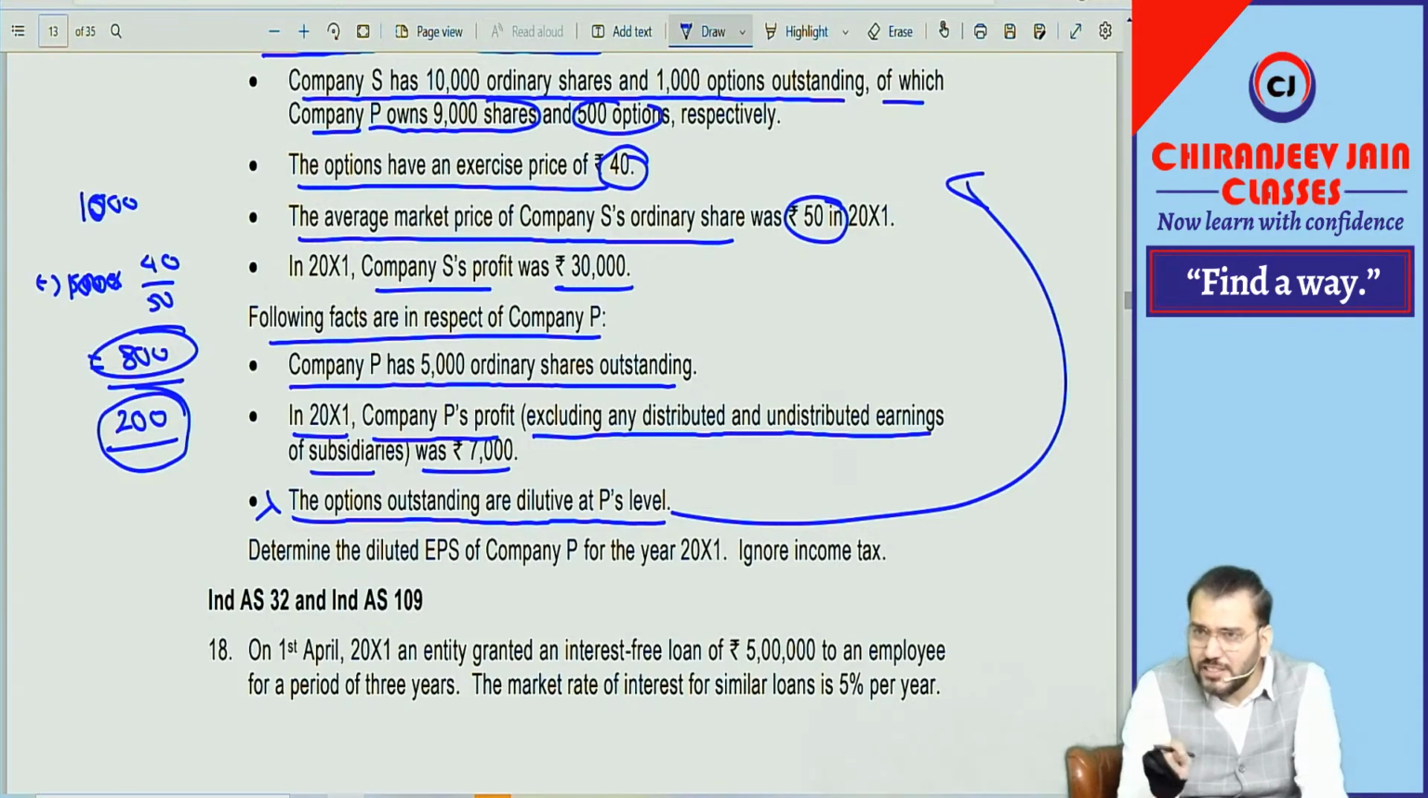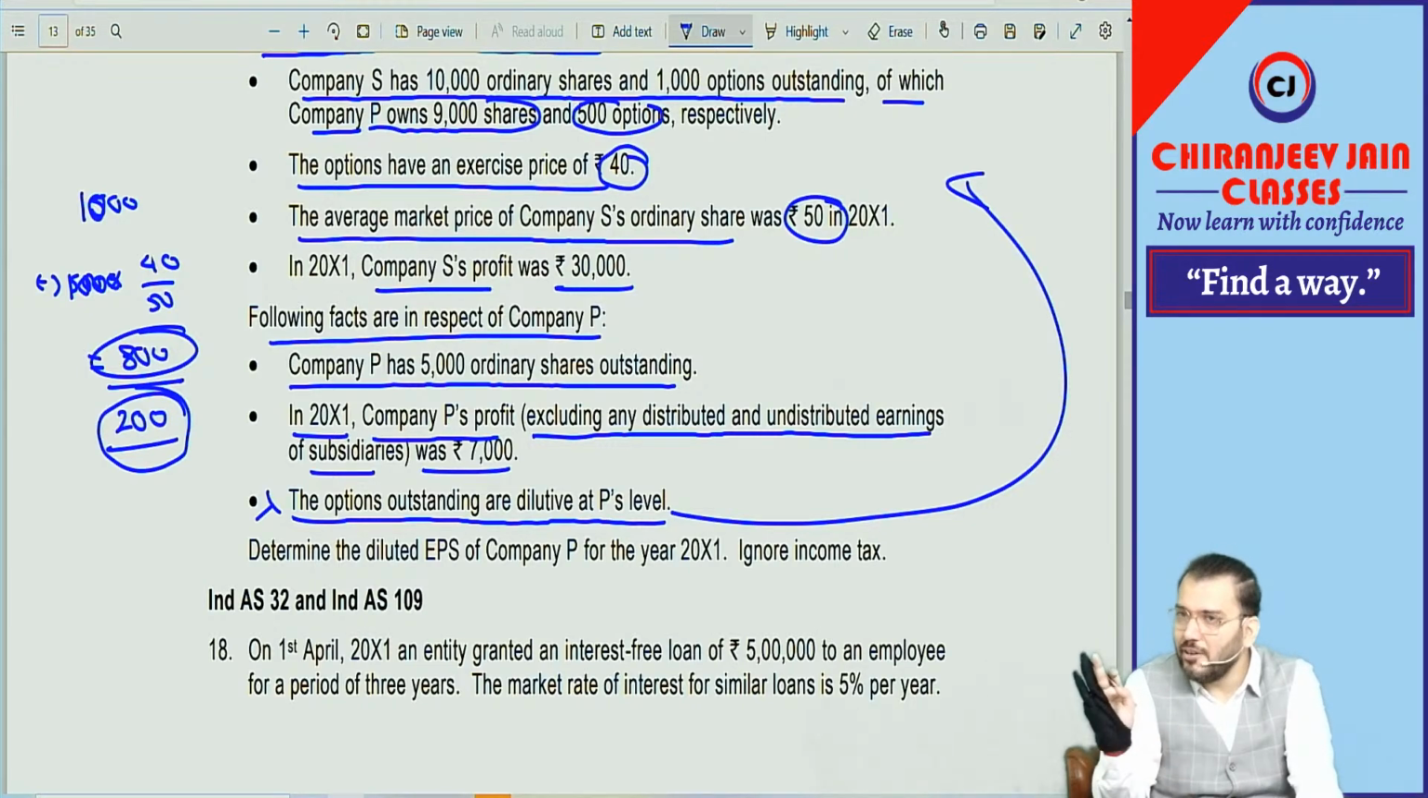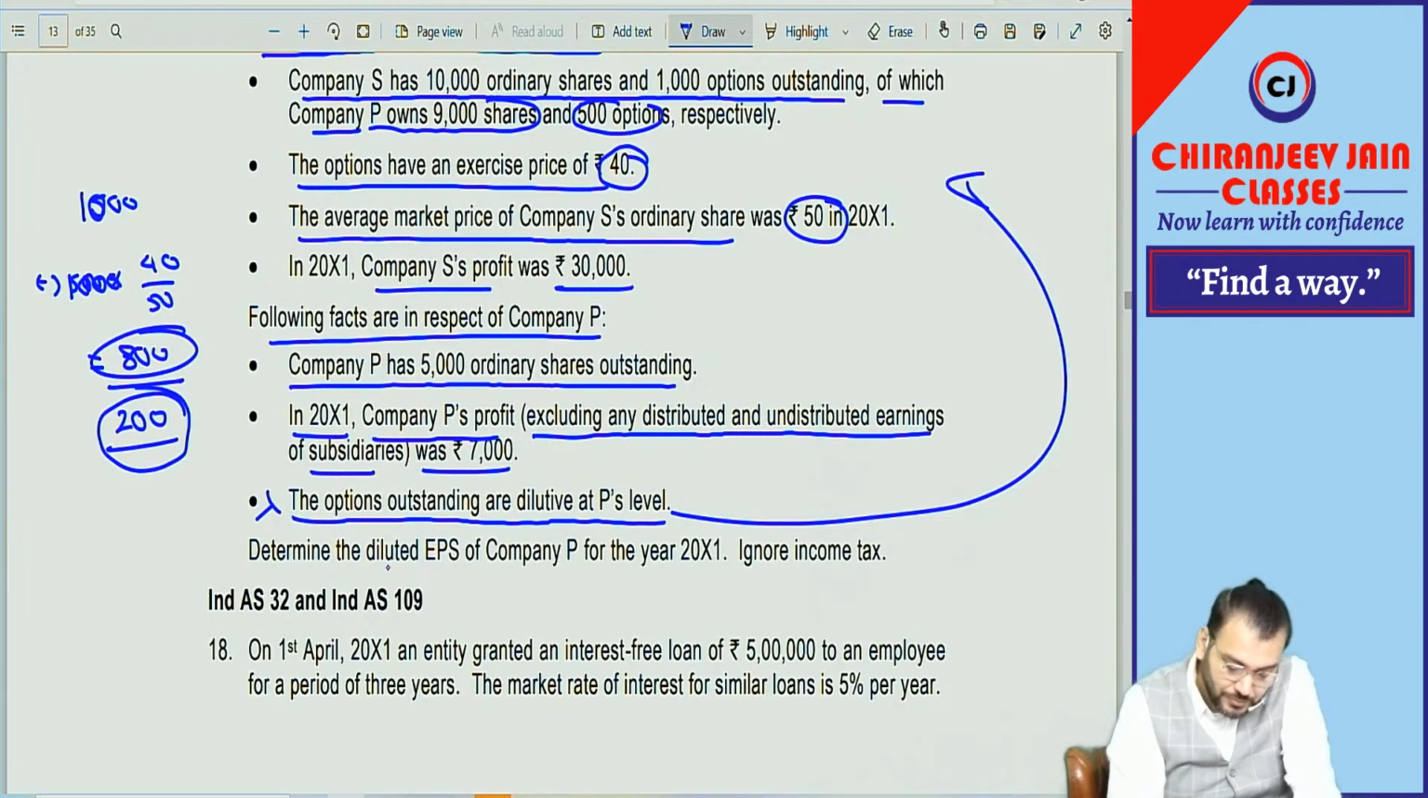And can you say in the consolidated financial statement, the equity instruments of the subsidiary will not come? In the consolidated financial statement, where will the equity shares of the subsidiary company come? No, na. So options will also not come. Are you able to understand what I am saying? Correct. Determine diluted earning per share of company P.